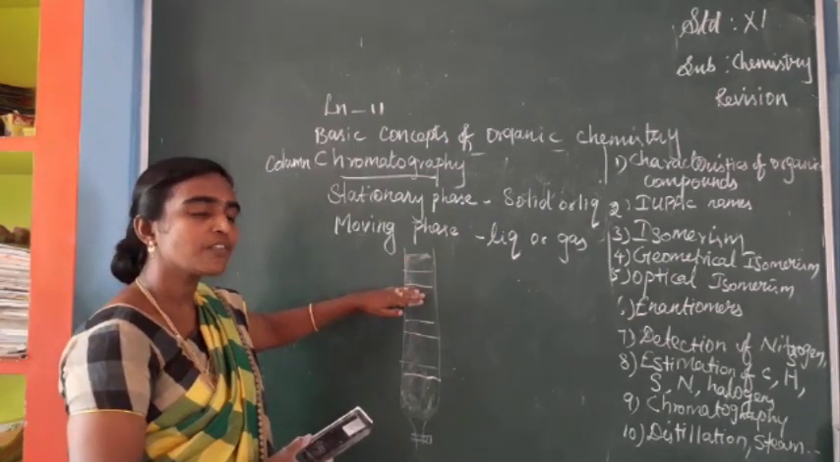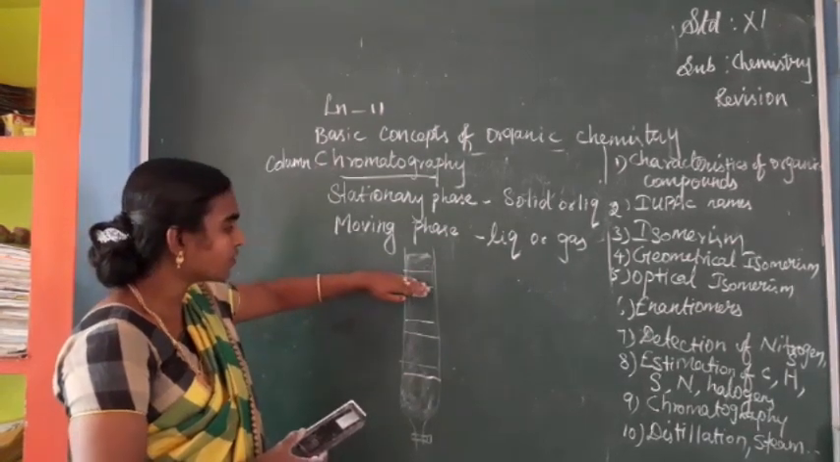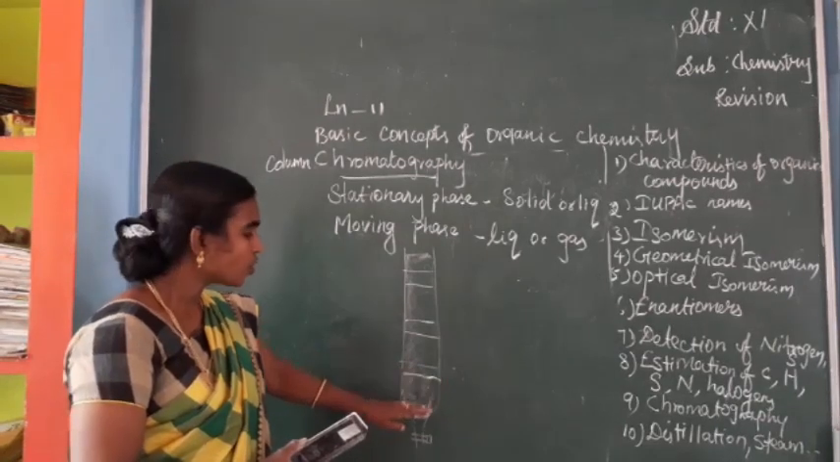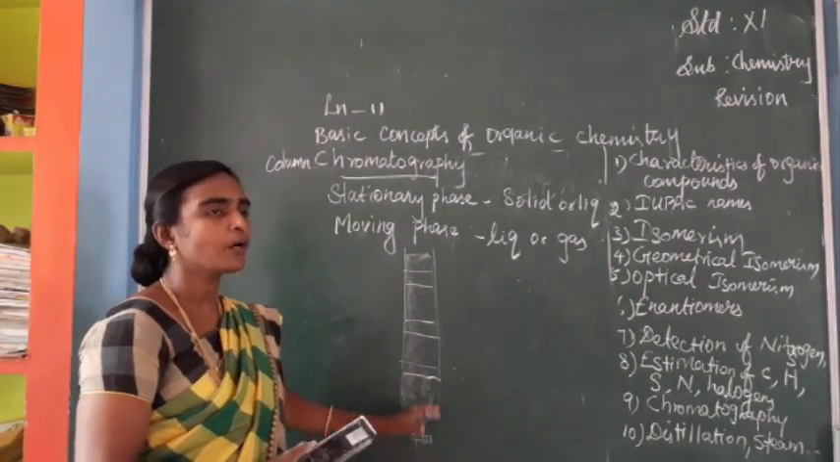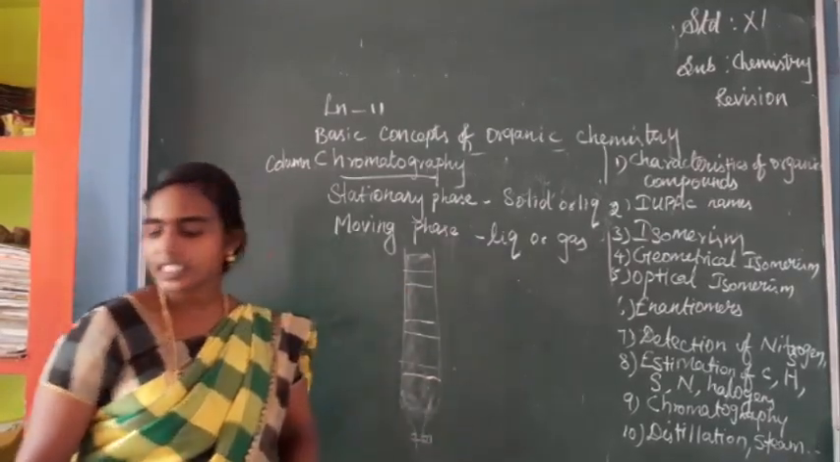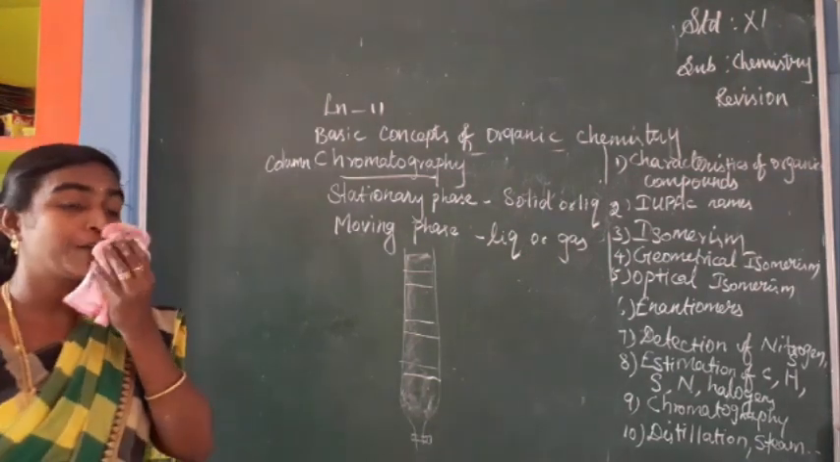The other liquids, having lower absorption nature than this, will be absorbed at different distances along the column. Using the stopcock, we can separate these liquids easily. Okay, so this is the method that is called chromatography.